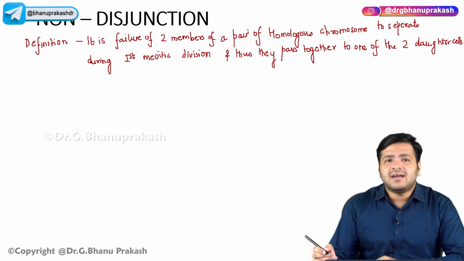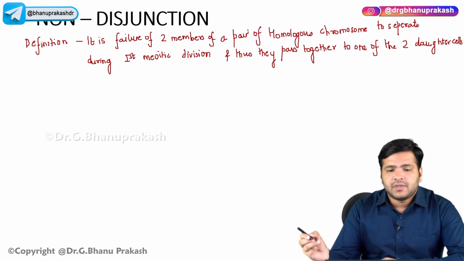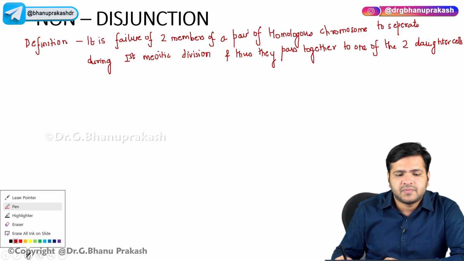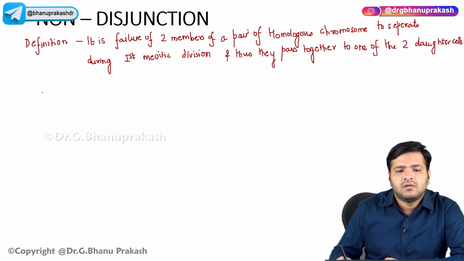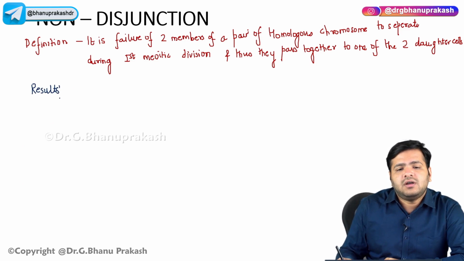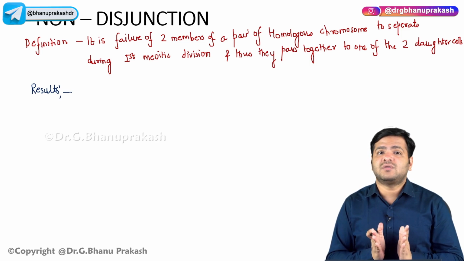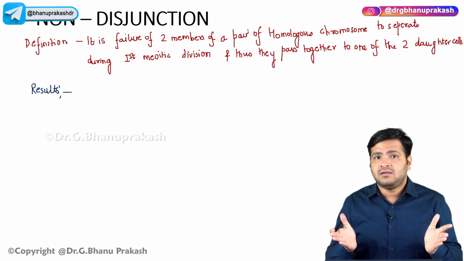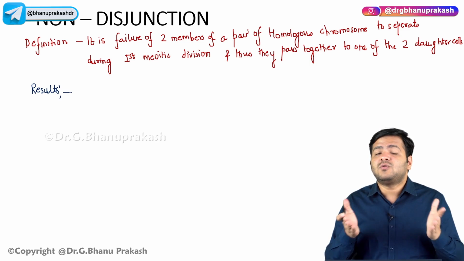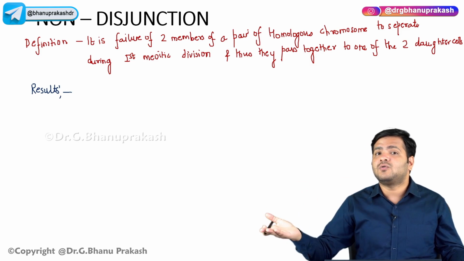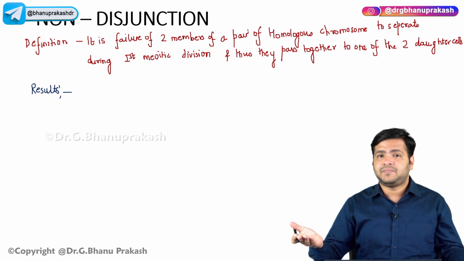Now let us understand this, right? Now what are the results that you have to see over here? What will happen due to this non-disjunction? If these two members of a pair of homologous chromosomes don't separate, the two members will go to one cell directly and they will not go to another cell, right?